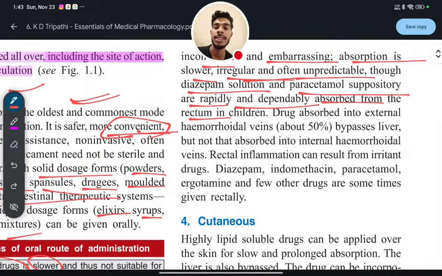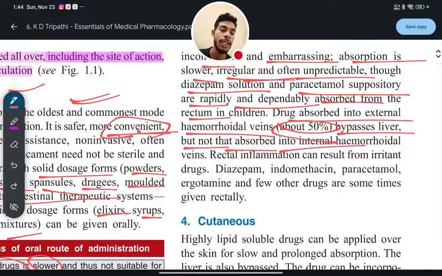So diazepam and paracetamol are rapidly absorbed from the rectum into the systemic circulation. About 50% of the drug is absorbed into the external hemorrhoidal veins, which bypass the liver, but not that absorbed into the internal hemorrhoidal veins. What is hemorrhoidal?